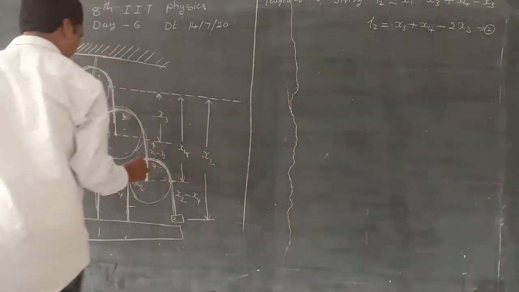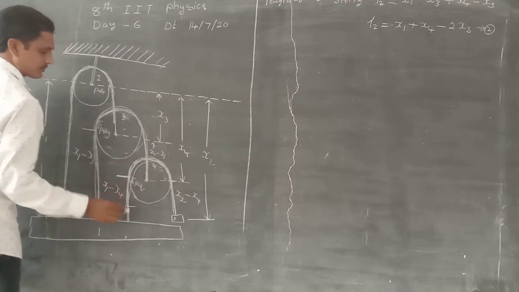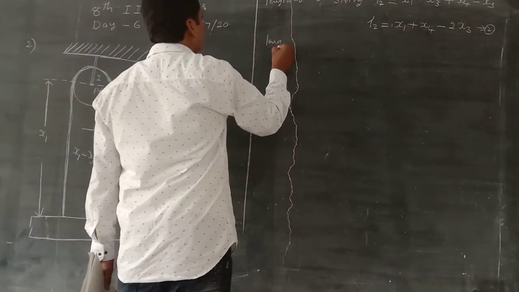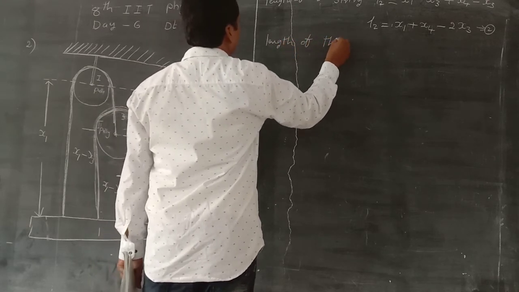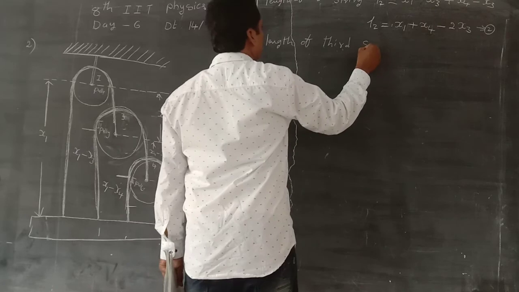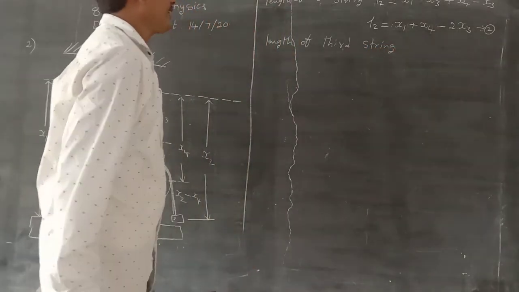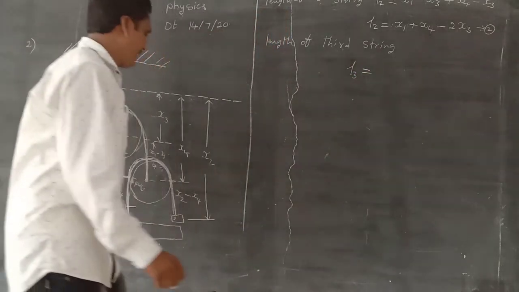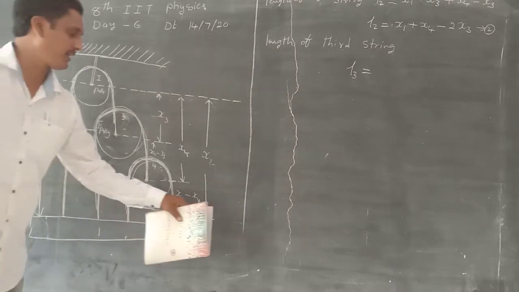So the length of the third string, L3, is equal to x1 minus x4 plus x2 minus x4.